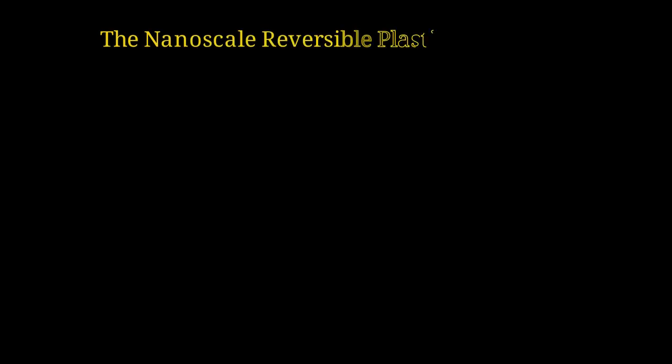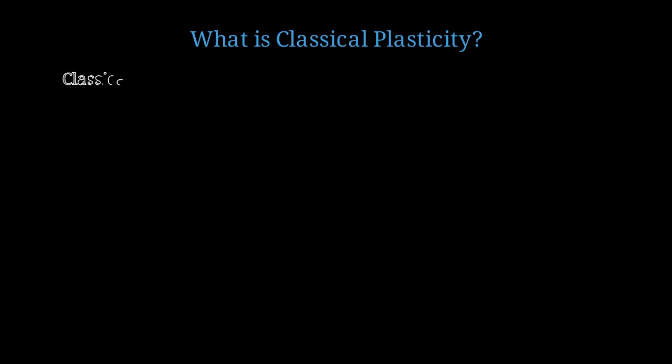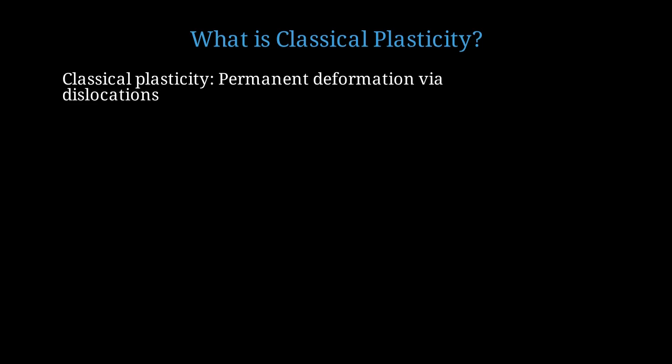Today we're going to explore one of the most fascinating and counterintuitive phenomena in nanoscale physics, the reversible plasticity paradox in metallic nanocontacts. Before we dive into the paradox, let's review what we know about plasticity at the macroscopic scale. In classical materials science, when you deform a metal beyond its elastic limit, it undergoes plastic deformation. This deformation is permanent and is mediated by dislocations, which are line defects in the crystal structure.